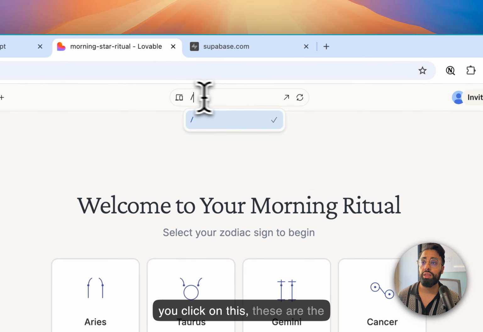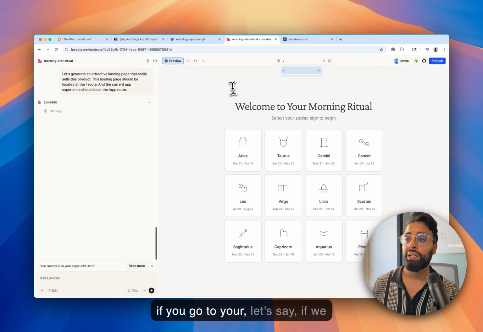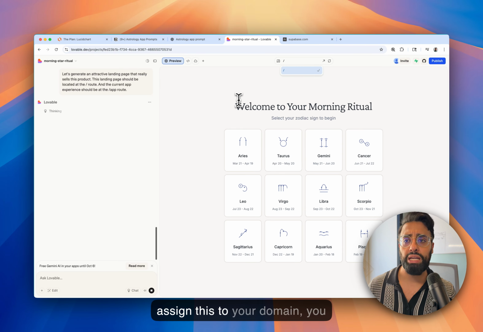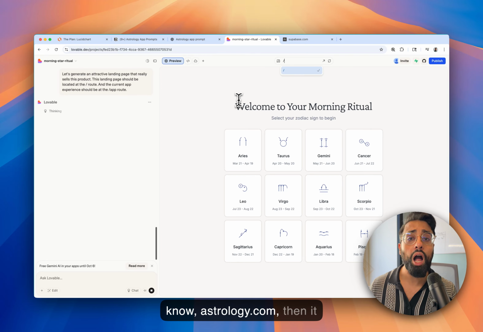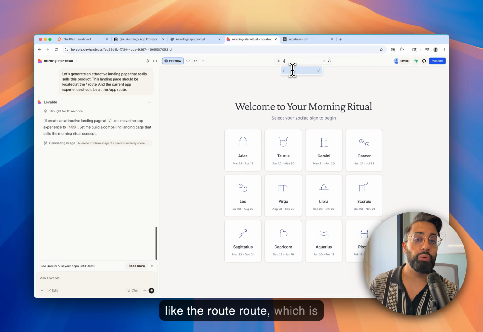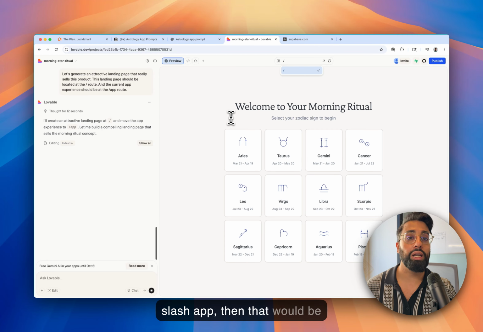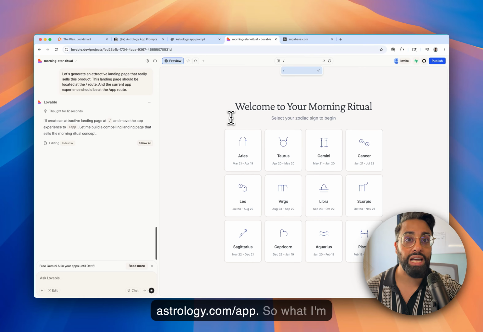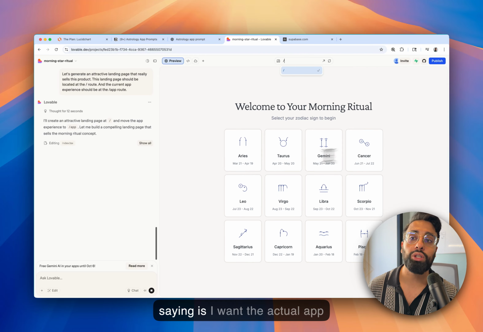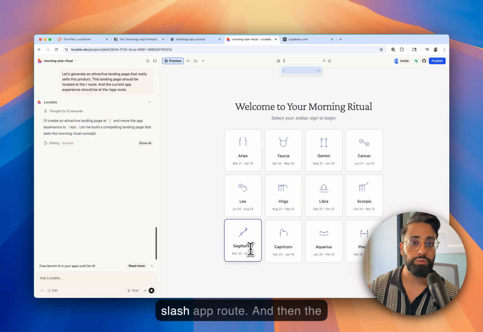If you click on this, these are the different pages of your app. Let's say we assign this to your domain, astrology.com. Then this would just be the root route, which is just astrology.com. But if we do /app, then that would be astrology.com/app. So what I'm saying is I want the actual app experience to be moved to the /app route, and then the landing page will be what you see when you land on the page.